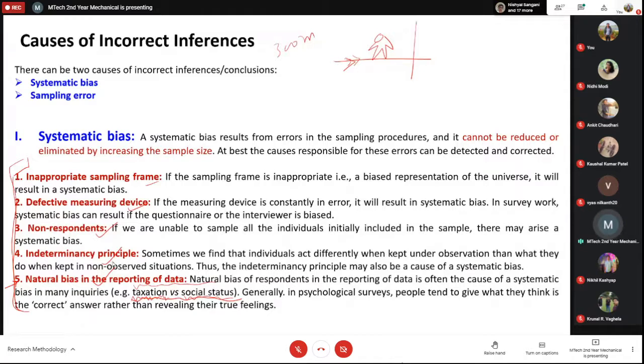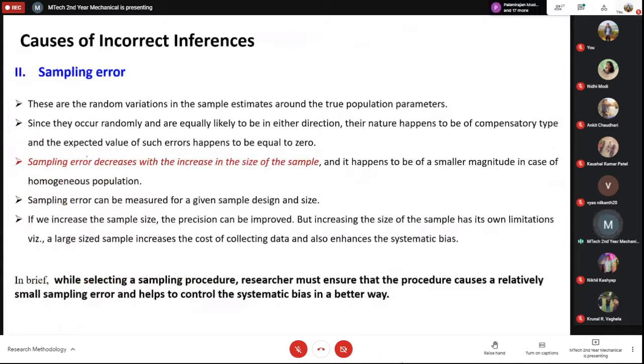The next is the sampling error. The sampling error you can reduce by taking a larger number of samples, a larger size sample. If in any experiment you are doing some kind of analysis where you are getting just these 3 points, then with these 3 points you cannot draw any conclusions. You can just say that it may follow a straight line, or it can be any curve. I have given you this type of example a couple of times.